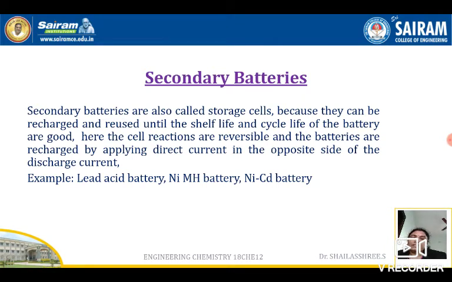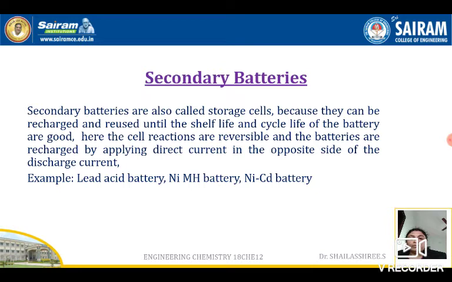Here the cell reactions are reversible and the batteries are recharged by applying direct current in the opposite direction of the discharge current. Examples for this kind of batteries: the batteries which are used in all the automobiles are secondary batteries.